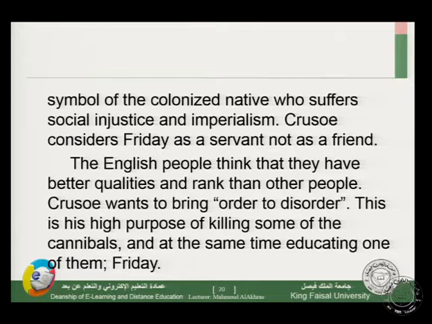The English people think that they have better qualities and rank than other people. Crusoe wants to bring order to disorder. We can sense the theme of order and disorder under colonial power. This is his high purpose of killing some of the cannibals and at the same time educating one of them, who is Friday.